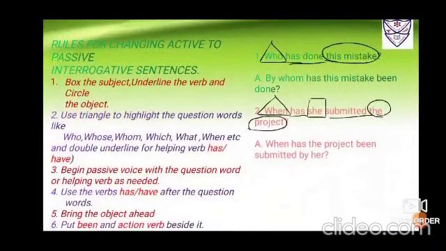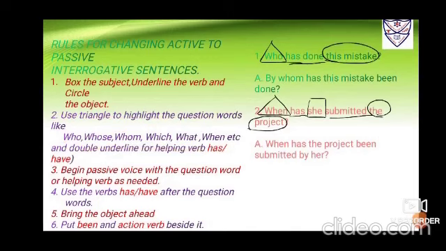Rules for changing active to passive interrogative sentences. I'll just read the rules first as we usually do. Box the subject, underline the verb and circle the object. Number 2. Use the triangle to highlight the question words like who, whom, whose, which, what, when, etc. And double underline the helping verbs has and have.